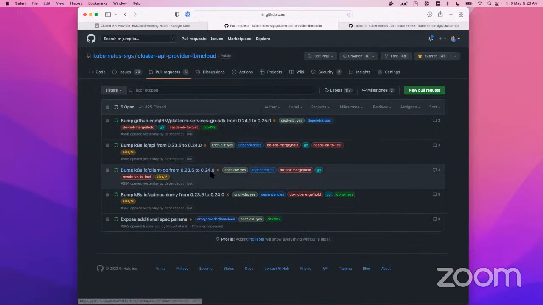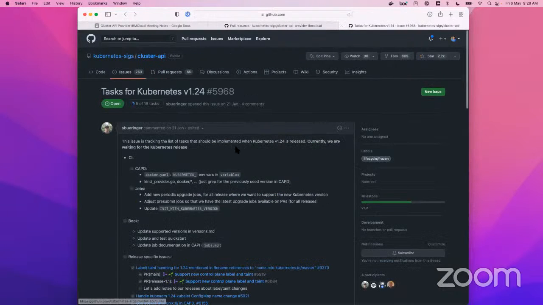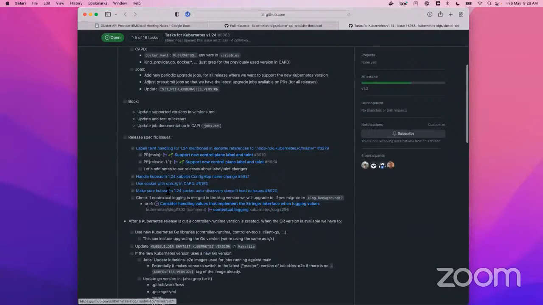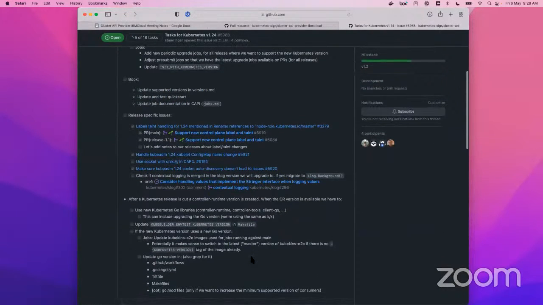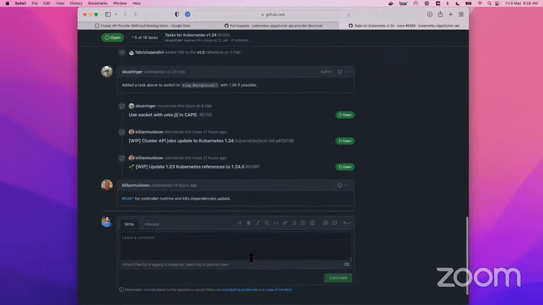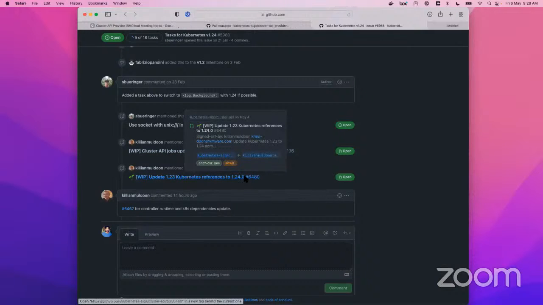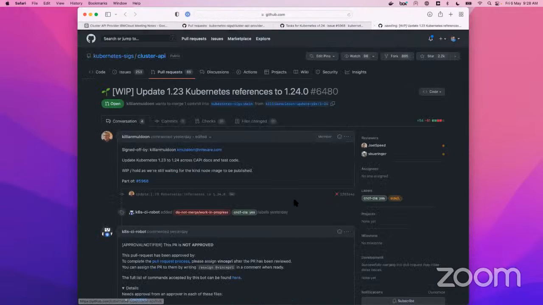Sorry, yeah, 1.24. They have created a bunch of tasks for tracking this. So still there are a bunch of tasks open, and one of them is a Cluster API Go mod update for, well, not this one.